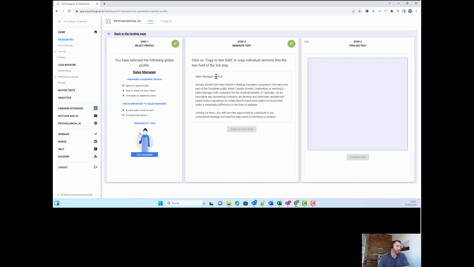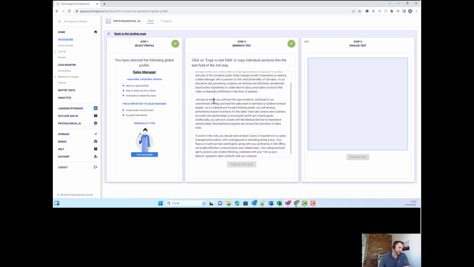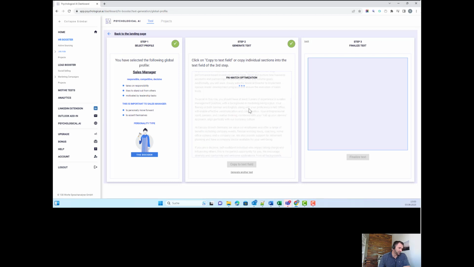So it starts with the title, then a short explanation of the company. It writes a short explanation of the department. Then it starts to write something about the jobs to be done, about the requirements, and then about the benefits that you have. And with that information, the AI trains and tries to optimize the written text to make it more appealing for this specific type of personality. So you see now that we are at 98 right now.